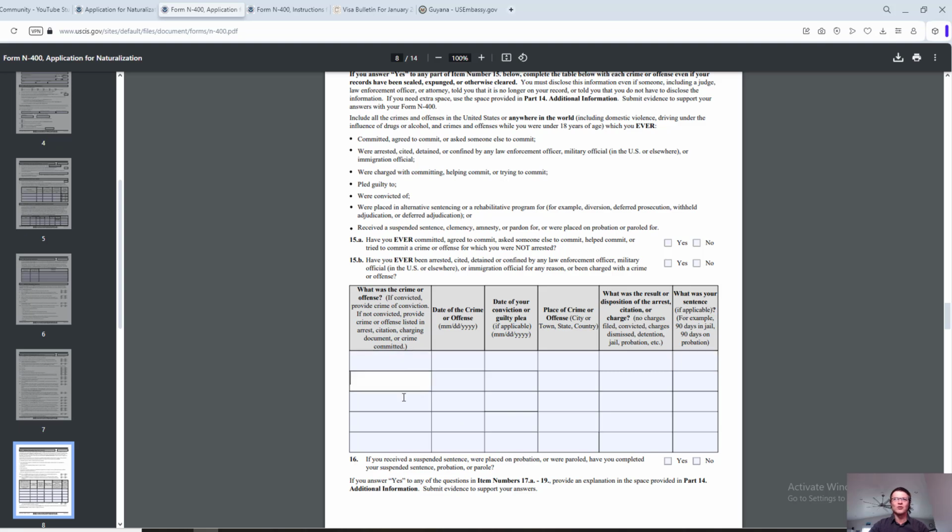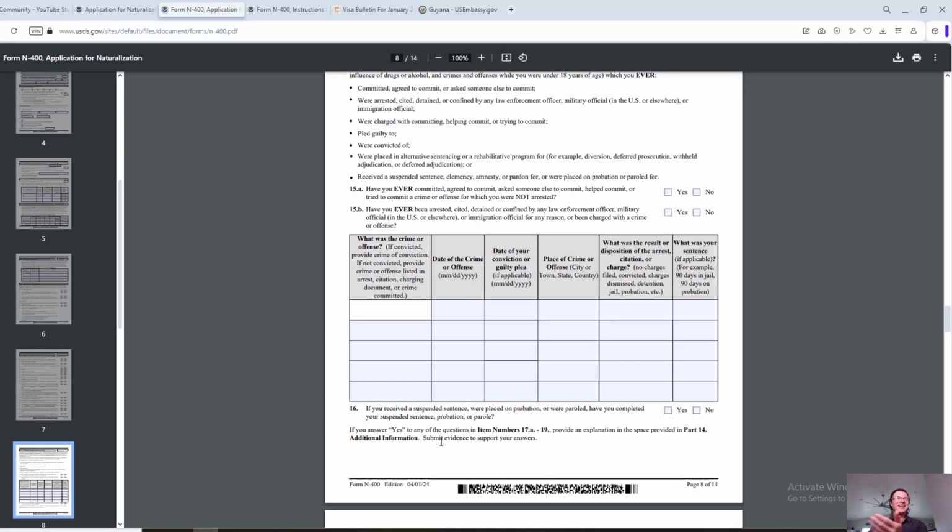So you have one, two, three, four, five. Hopefully it's all not applicable. Don't leave this blank in particular. But if any of these do apply to you, obviously you're filling it out. If you do need additional space, I'll show you how to fill out the additional space. Hopefully you don't. Okay, number 16.